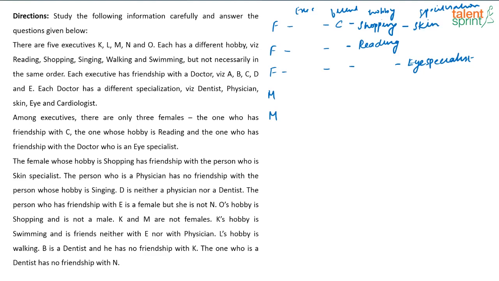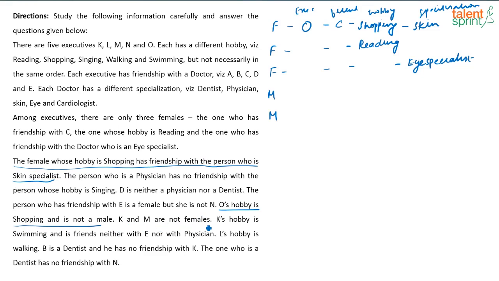Okay. Now, next one. The person who is a physician has no friendship with the person whose hobby is singing. Okay, let's wait for that. D is neither a physician nor a dentist. The person who has friendship with E is a female, but she is not N. O's hobby is shopping, and O is not a male. So, obviously, which is O? This is O. O's hobby is shopping. So, this I have used. This sentence also I have used.